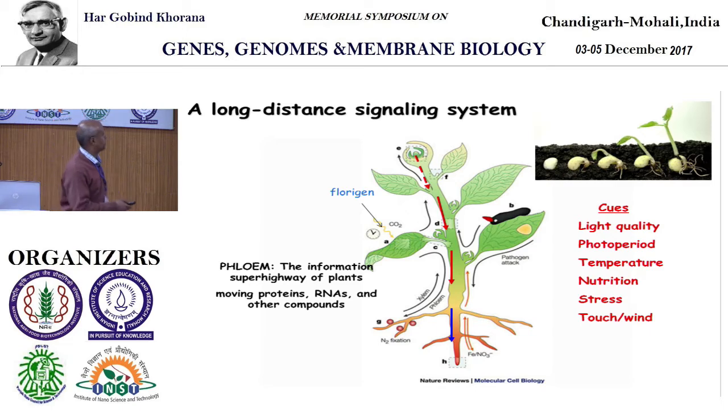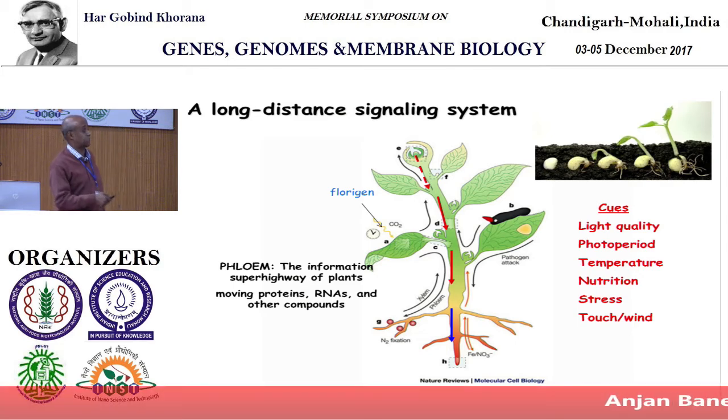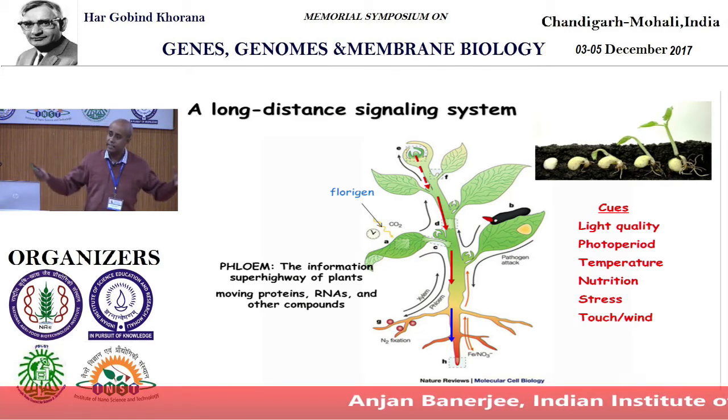Okay. So I hope I will be able to give you some. This is what we call the super highway, because we have now seen that if you take a scan, if you take cross sections, and if you take those cells which are called vascular bundles, those of you who know vascular bundles, they have phloem and xylem. If you take phloem, you will find plenty of RNAs present in phloem. But phloem is indeed anuclear. There is no nuclear machinery in the phloem. Where do those RNAs come from to the phloem? That means these RNAs are expressed somewhere in the plant and then they go to the phloem.